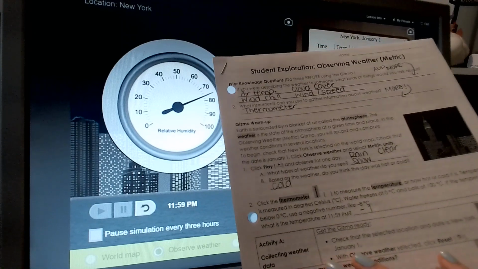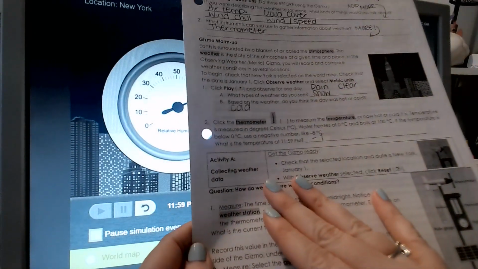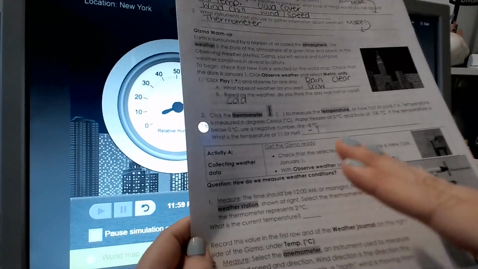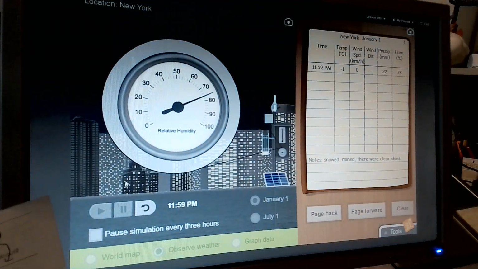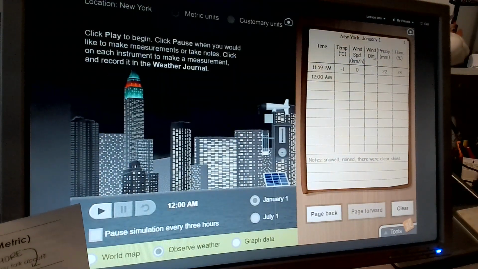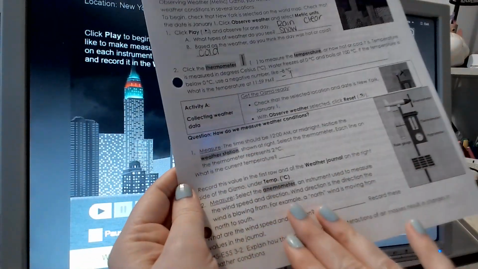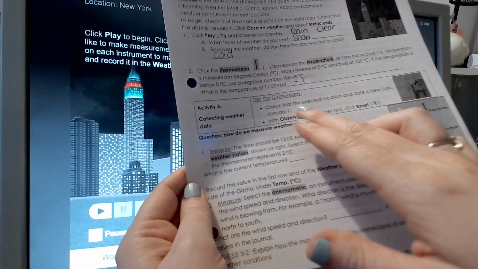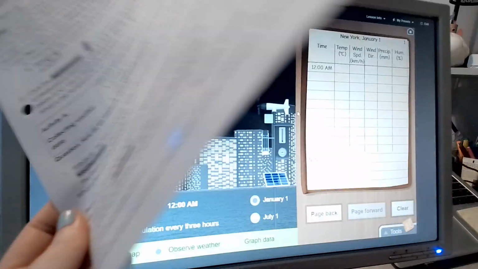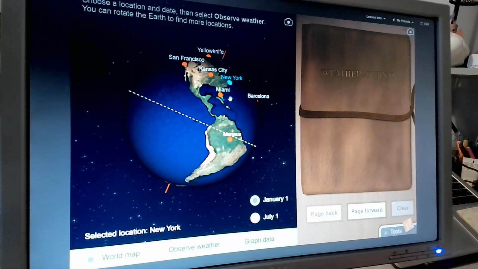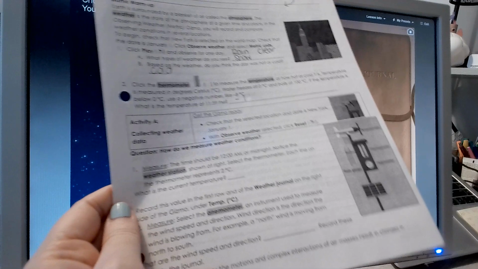Make sure that when you move on to the next activity, you reset everything. So I'm going to hit reset quick, and it kept my data from that day. You might want to clear your page, and so on. Make sure you follow through with everything. Check that the selected location is New York, and it is, so I'm going to go back here, New York, it's January 1st. So fantastic.